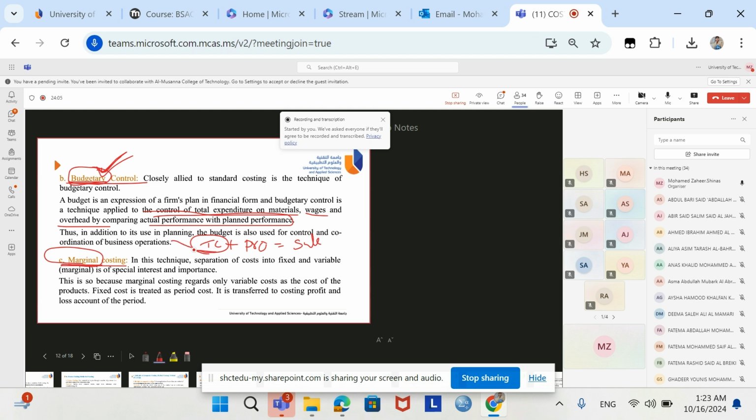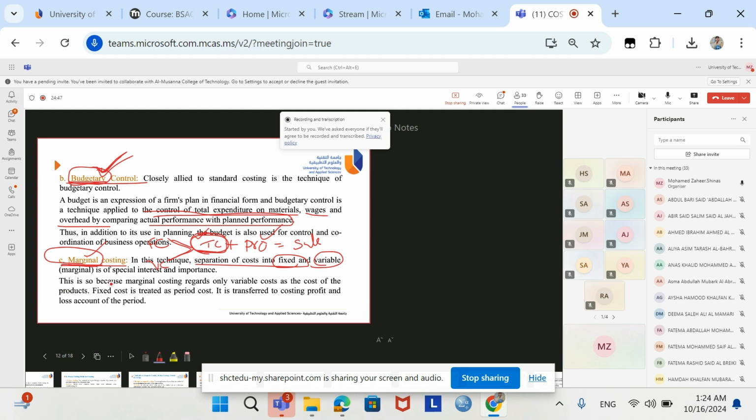It will be divided. The cost will be divided into two types: one is fixed cost and the other is variable cost. So we already know what is fixed cost and what is variable cost. In marginal costing, the total cost will not be taken together; it will be divided into fixed cost and variable cost. So what is marginal costing? This is the technique where costs are separated into fixed and variable, and based on this the profit will be calculated. How to do this? We will study in detail in chapter number 7.